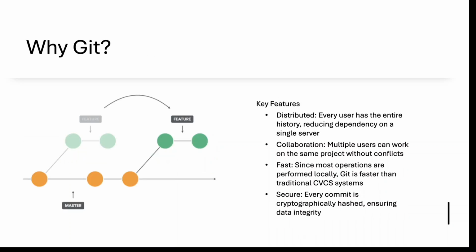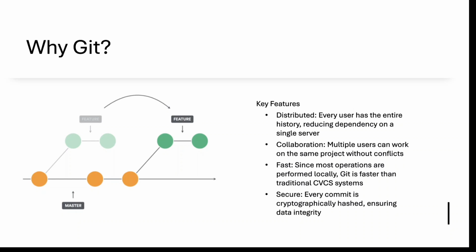Now, why are we using Git? First thing is, it is a distributed version control system, so we get the advantages of distributed version control. Every user has an entire copy of the Git origin, which reduces dependency on a single server, and they can work in offline mode. And there is collaboration: multiple developers can work at the same time on the same project without any kind of conflict.